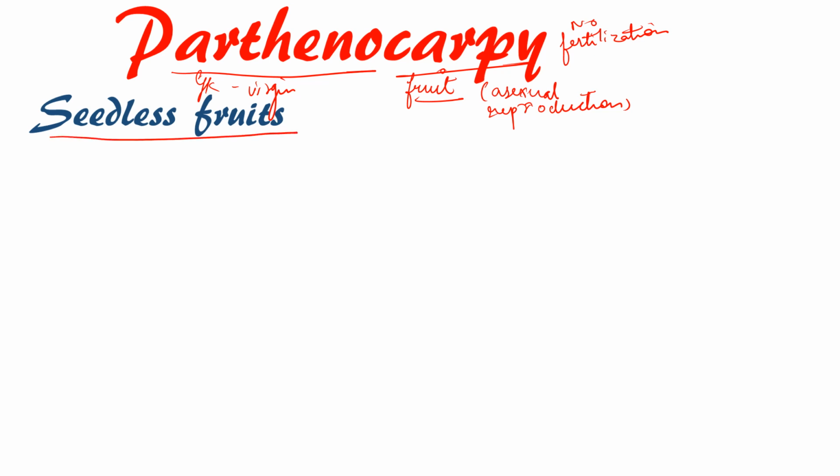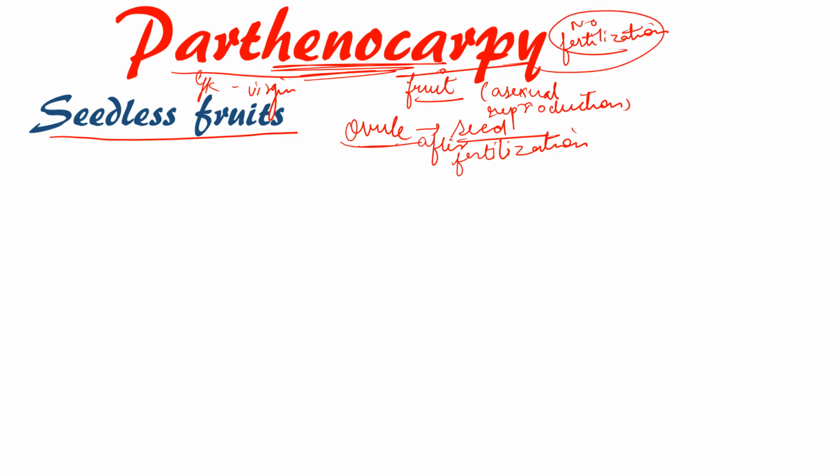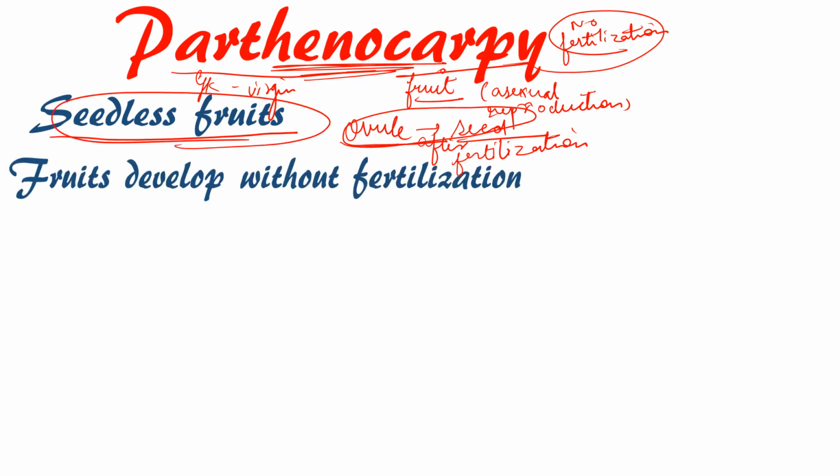For example, the ovule is converted into the seed after fertilization. Once the male gamete has entered the egg, then only the ovule will get converted into the seed. But in the Parthenocarpy condition, no fertilization is occurring. So the ovule will not get converted into the seed, and these kinds of fruits will be seedless. So how are these fruits developed? These fruits are developed without fertilization.